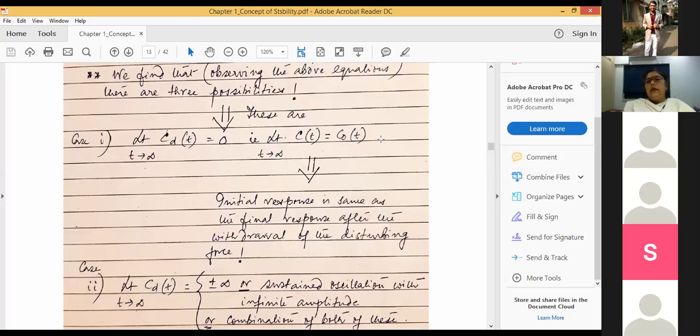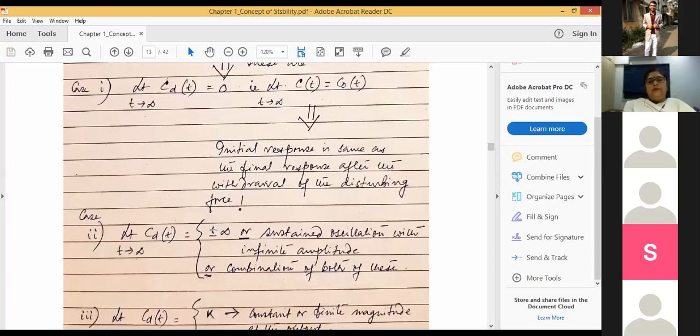The second condition could be that as t tends to infinity, CD(t) will be infinity. That means it will go on increasing farther and farther, that is plus or minus infinity, or sustained oscillation with increasing amplitude. Either it will go on increasing like this, or a sustained oscillation whose amplitude will go on increasing towards infinity, or a combination of both, right?